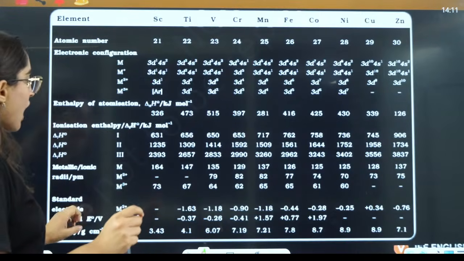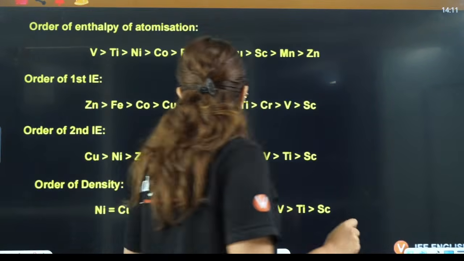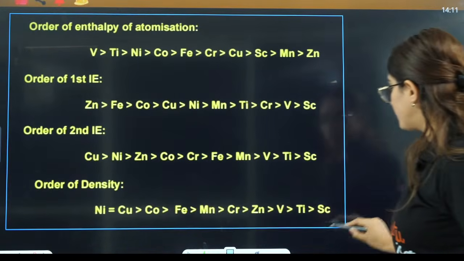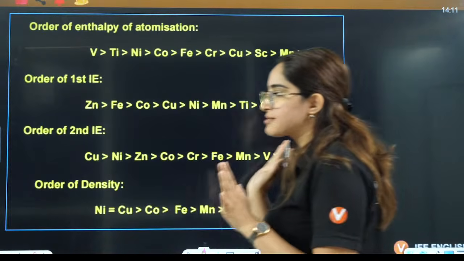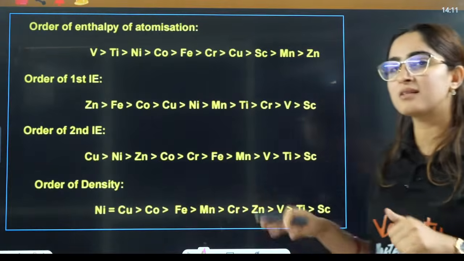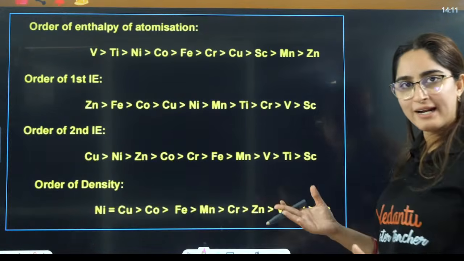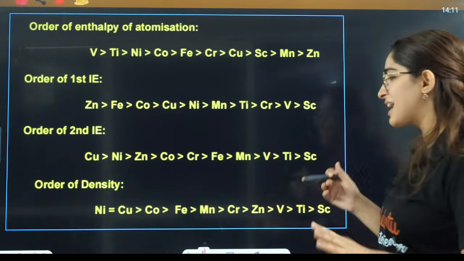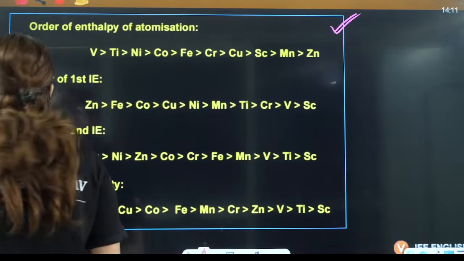Then this is the chart. From this chart, I have concluded some very, very important trends for you, right? Now guys, here you have to revise it yourself. I can only give you the notes, I'll provide you the notes, right? There is nothing to teach here, right? So these are all the exceptional trends. The reason is again the same: inert pair effect, poor shielding effect, same reasons, right? So these are the important exceptional trends, right?